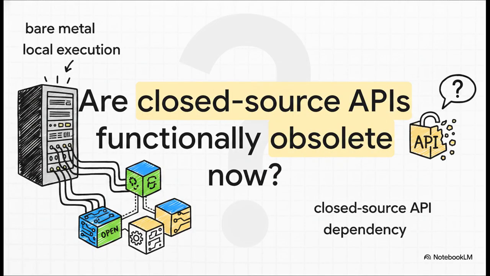System compilation complete. Based on the telemetry and architecture flows we've just covered, here is the final variable to evaluate. Considering what you can now execute locally on bare metal, is your expensive closed-source API dependency functionally obsolete for standard enterprise workloads? Think about that as you update your own stacks.